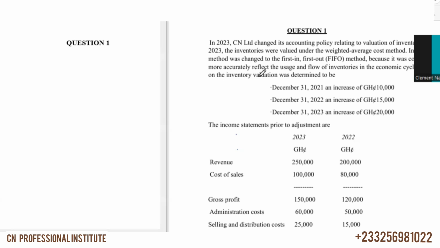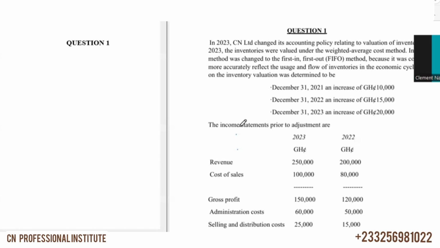Before 2023, the inventories were valued under the weighted average cost method. In 2023, the method was changed to first in, first out. They changed it to the FIFO method because it was considered to more accurately reflect the usage and flow of inventories in the economic cycle. The impact on the inventory valuation was determined to be, at 31st December 2021, an increase of 10,000, 31st December 2022, an increase of 15,000, 31st December 2023, an increase of 20,000.